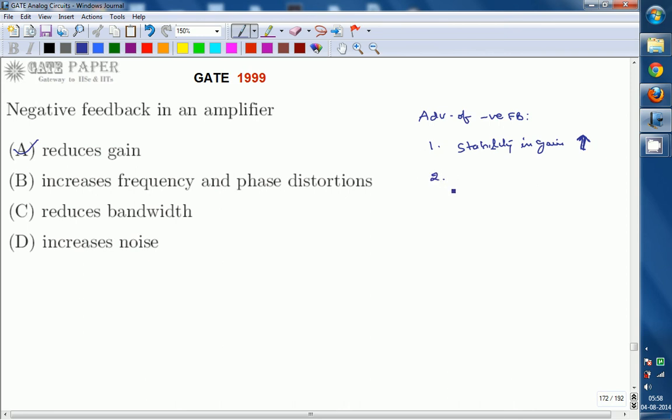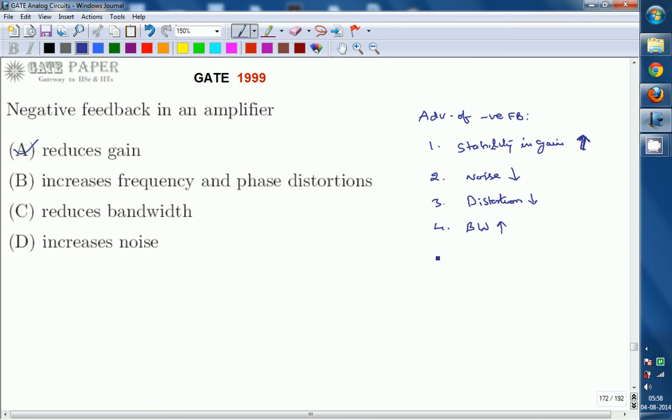Second advantage, noise is going to be reduced. Distortion is the third one, and it includes all types of distortions, frequency, phase and amplitude distortions, all of which are going to be reduced. And the fourth one, bandwidth increases.